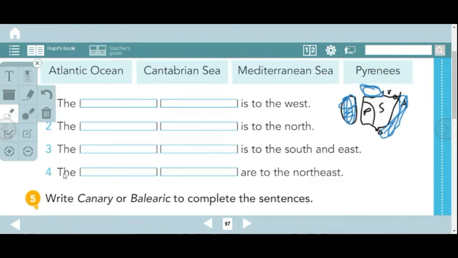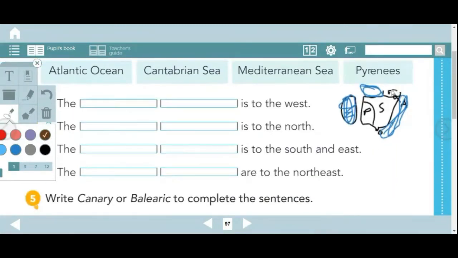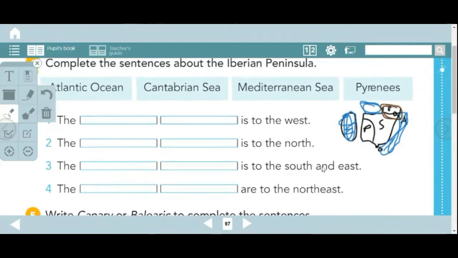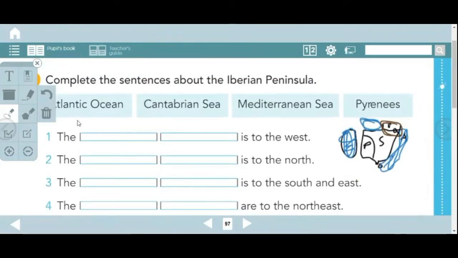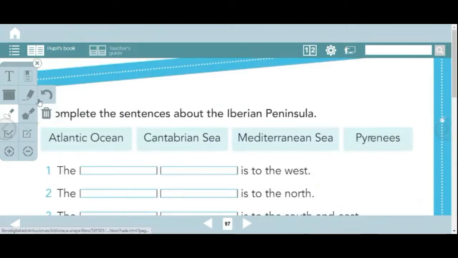And the blank are to the northeast. I'm going to write them in brown. Which mountains are here? They are to the northeast of the Iberian Peninsula. And this is what you have to do on activity number 4. Let's continue with activity number 5.